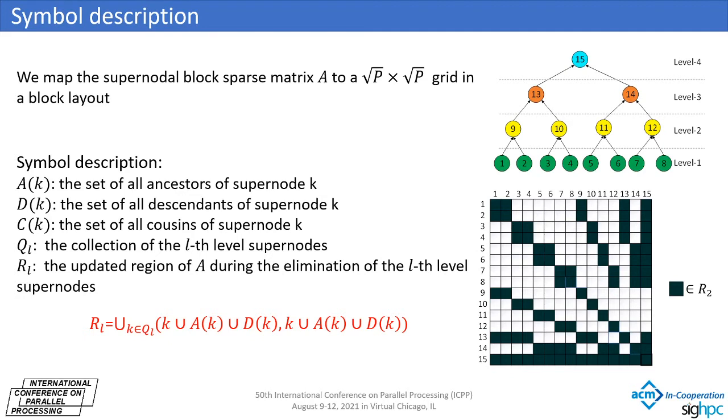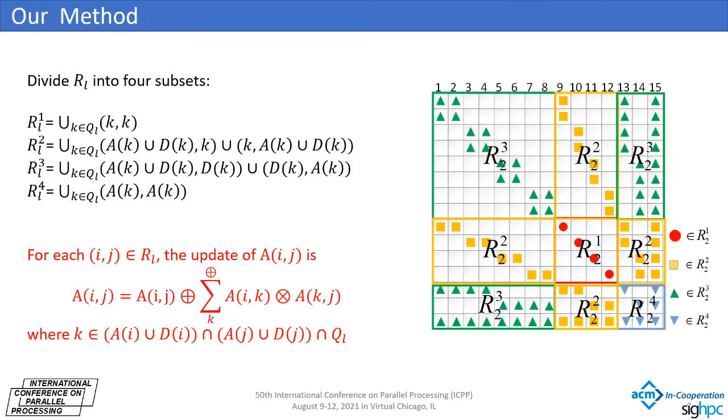If I or J is a cousin of K, then the elimination of K will not update the block A(I, J). Based on this, we can get the updated region R_L of A during the elimination of the L-level supernodes. As shown in the figure, the black region is the update area of A during the elimination of the second-level supernodes. We divide R_L into 4 subsets, R_L1, R_L2, R_L3 and R_L4, and introduce how to communicate between processors to update each subset.